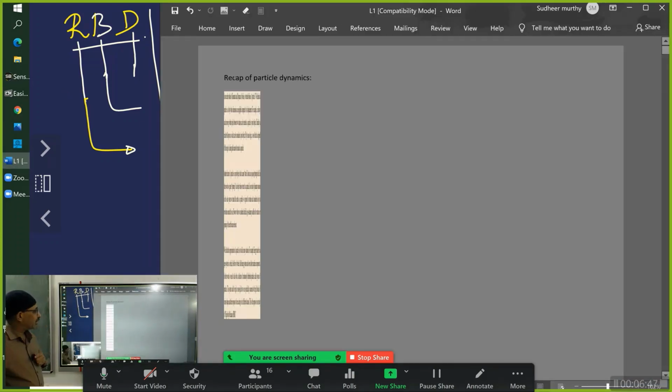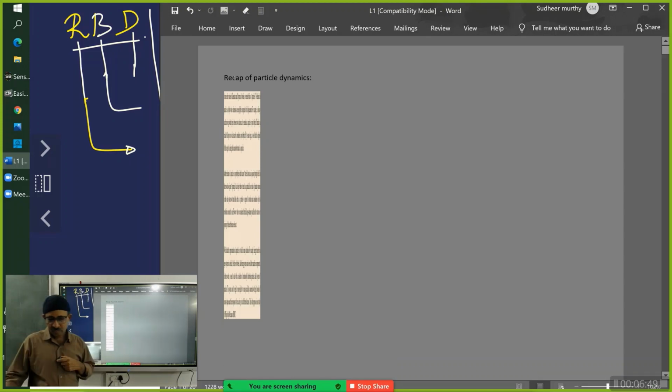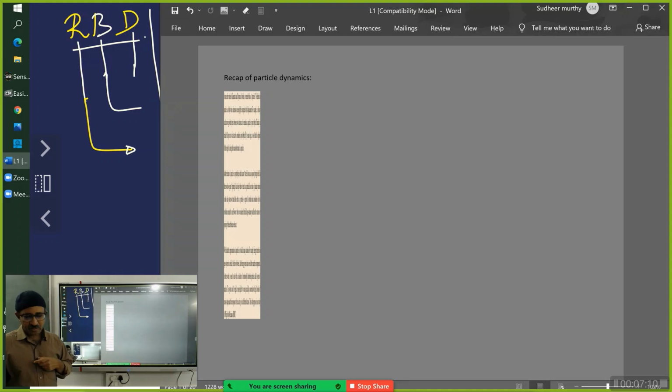So then, sir, why do we call the thin rod a rigid body? Because the distance between any two particles in that so-called rigid body will not change under any circumstance. So, sir, rigid body basically means it cannot be deformed in any possible way? Correct. It cannot be deformed.